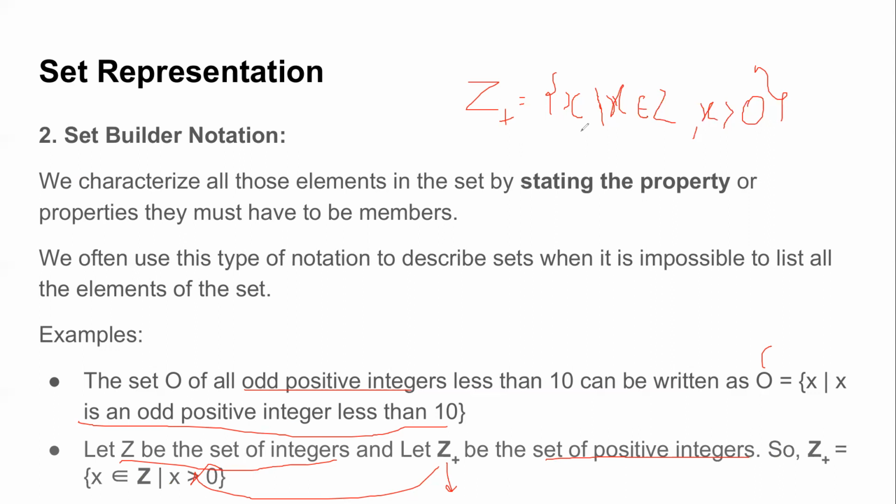Either I can write X belongs to Z, X is greater than 0, or this belongs to Z can itself move to the descriptive element. This is also allowed, such that X is greater than 0. Okay, Dhananjay is there, X is greater than 0, not Z, right? Because Z is a set. This is very simple, but you need to be a little careful about the notations. The element is what is greater than 0, not the entire set. So both are valid notations. Either you put a descriptive element and then state its properties, or you can also state the belonging property before.